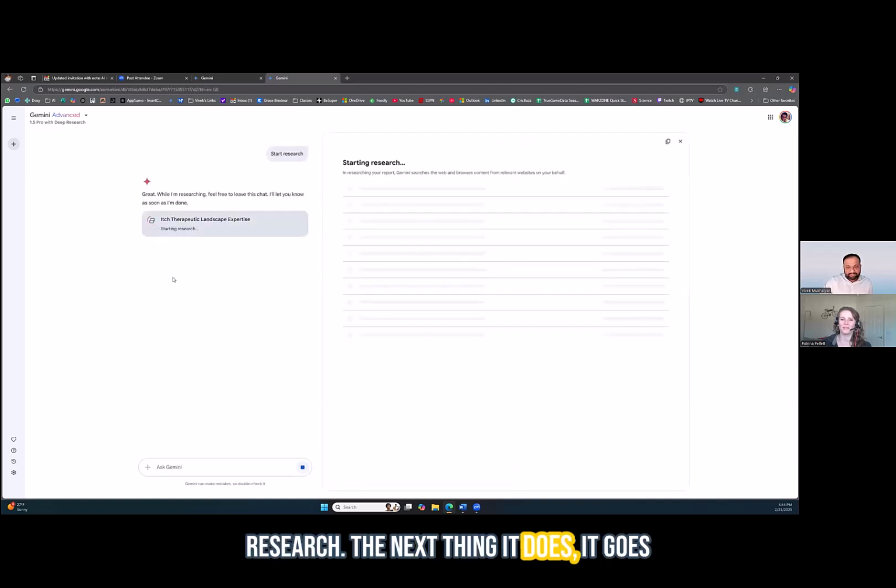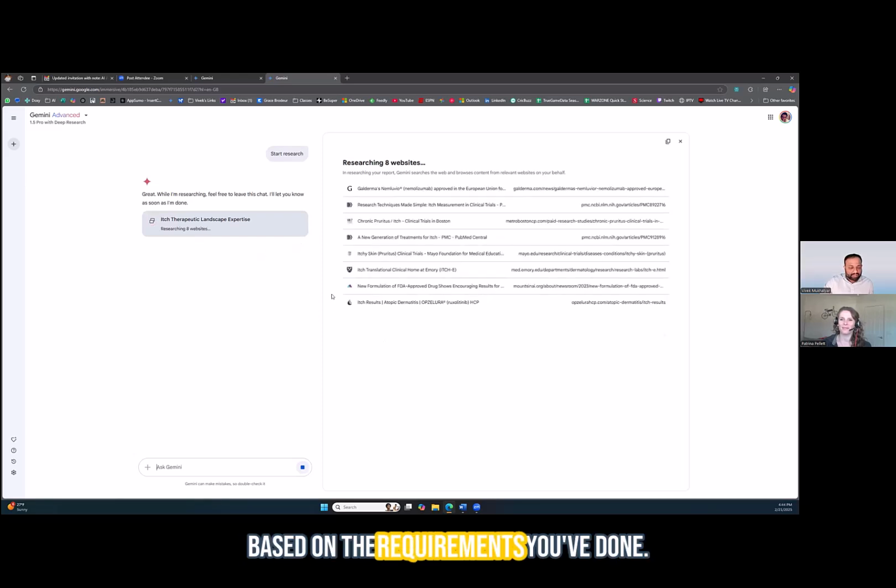The next thing it does, it will search probably 100 different websites, aggregate all of that information, and then provide the output based on the requirements we've done. And this can actually be modified. So it's going to go through.